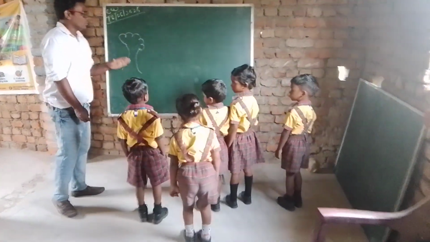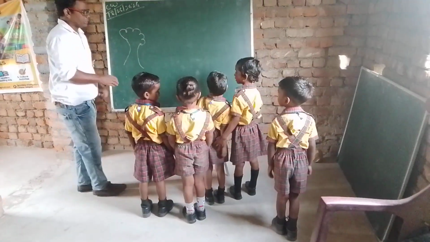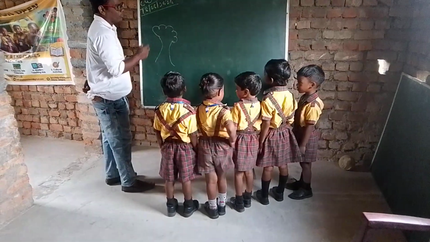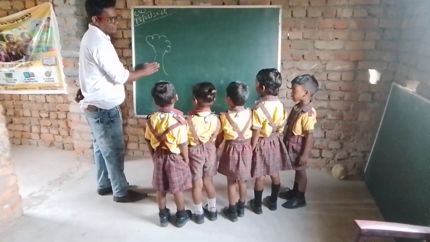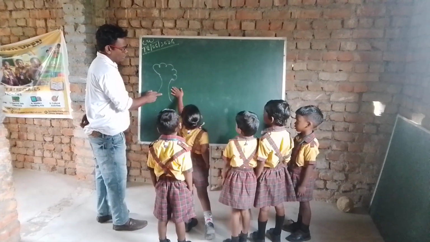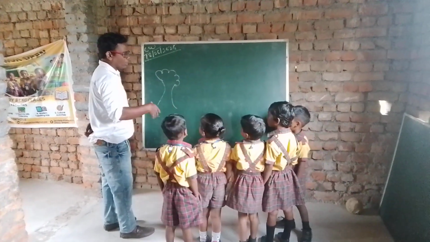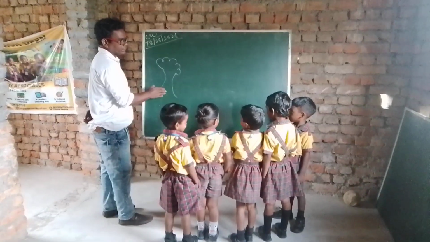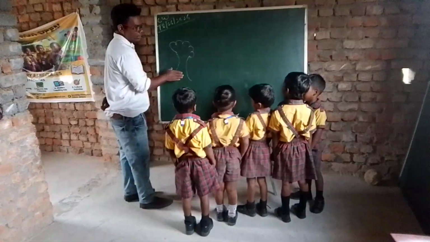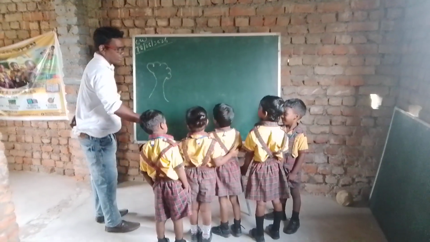So this is a tree. This tree is near to us. Near to us. ये tree हम लोग का सामने है. I can touch it. You can touch it also. We all can touch it, because it is near to us. This is near to us. ये हमसे सामने है. अच्छा, okay.